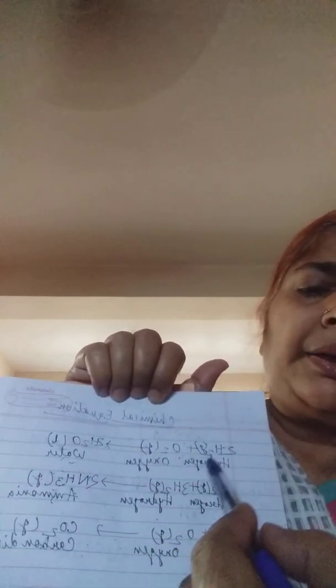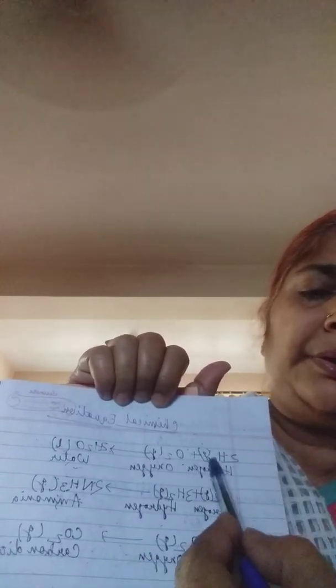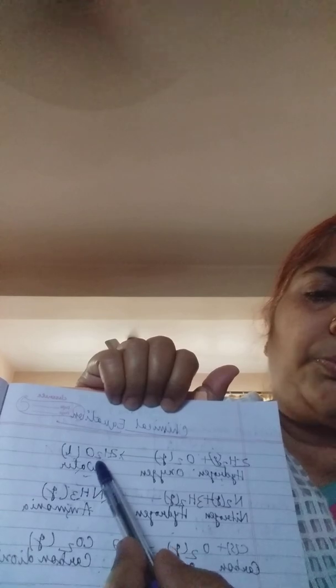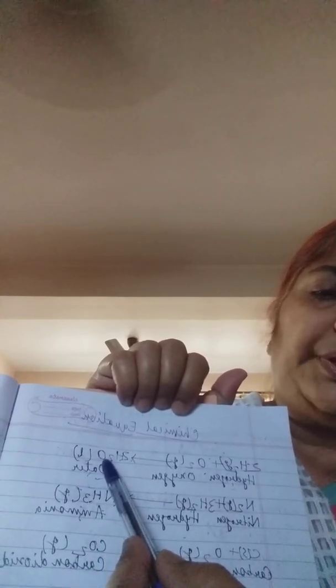These are reactants which take part in the reaction. They are written on the left side. And the substance that is formed is water. It is liquid, so within bracket we have written small l. If it is aqueous, we will write small a, small q. If anything is dissolved in water, this solution is called aqueous solution and we write aq.